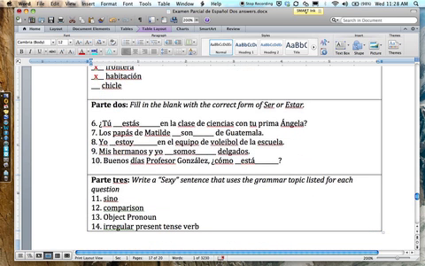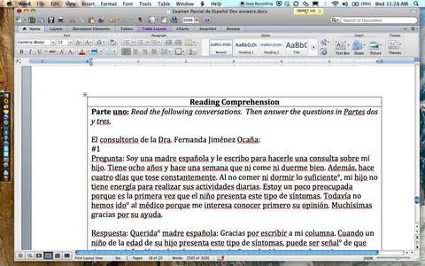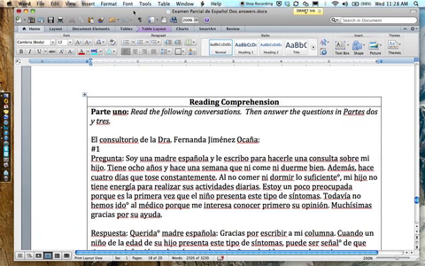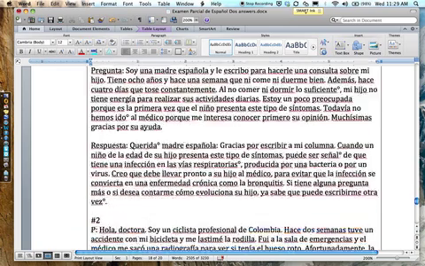Part 2: estás, son, estoy, somos, and está. Although some people put in estás, I accepted it because by this time I was like, whatever. Okay. Ser or estar, these all work. And then reading comprehension, I'm going to hold off on because I'm going to talk about it when I come back in February, because reading comprehension is part of the National Spanish exam, which we will be practicing for when I return. So there's the whole exam.